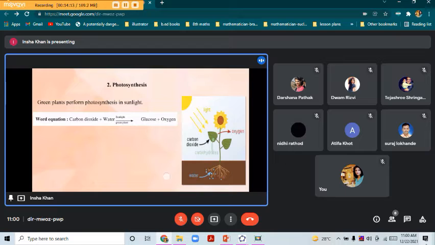Now how will we write the chemical equation? What is the chemical formula for carbon dioxide? CO2. And for water? H2O. Correct. So CO2 plus H2O in the presence of sunlight and green plant, as they have chlorophyll, it will result in glucose. So the chemical formula for glucose? C6H12O6. Correct. C6H12O6 and oxygen, that is O2. So this was about photosynthesis.